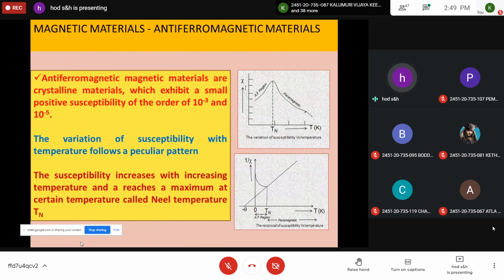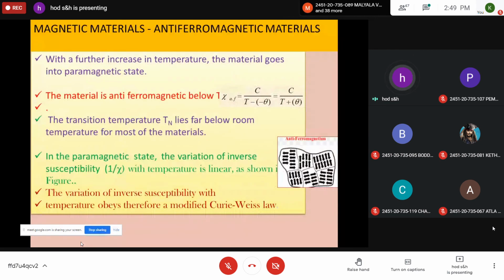So the fourth one is antiferromagnetic materials. Antiferromagnetic materials are the materials which exhibit a small positive susceptibility.